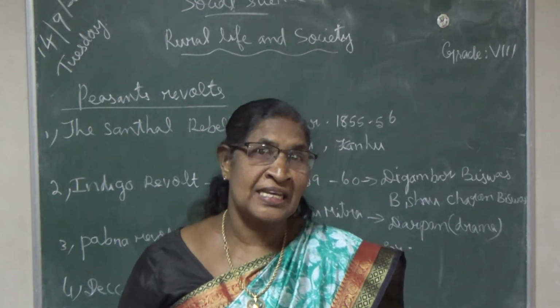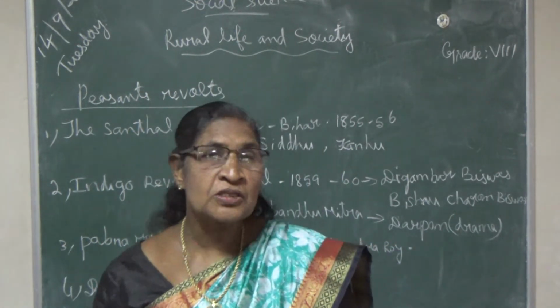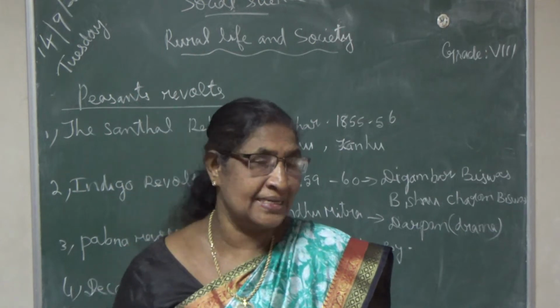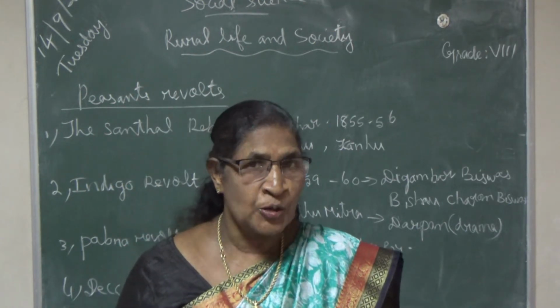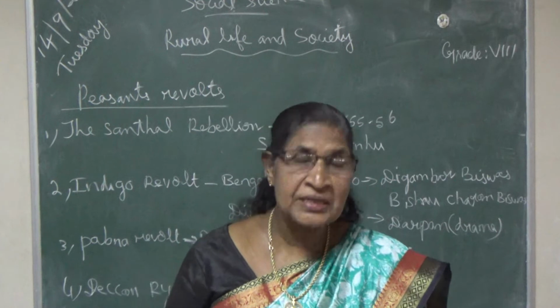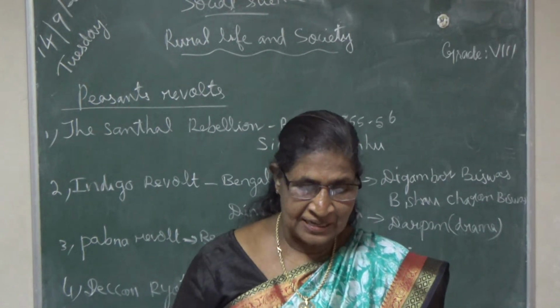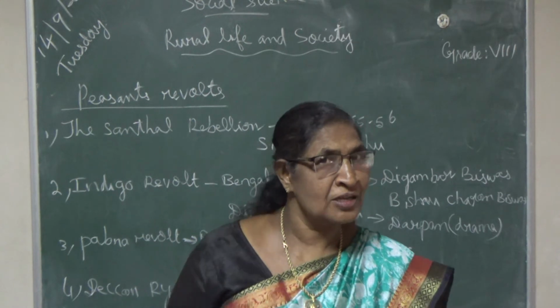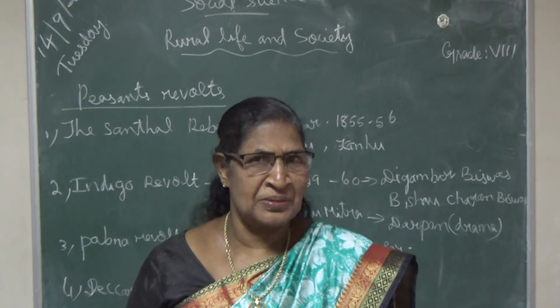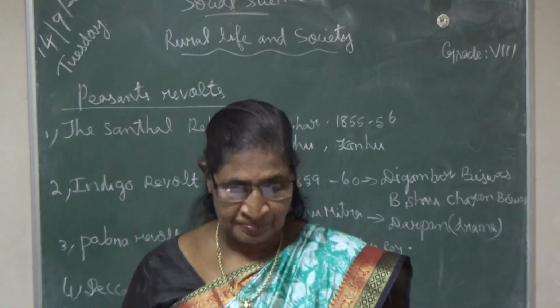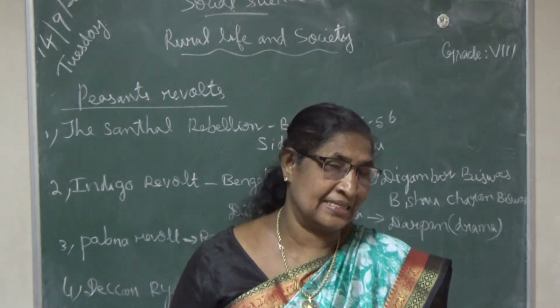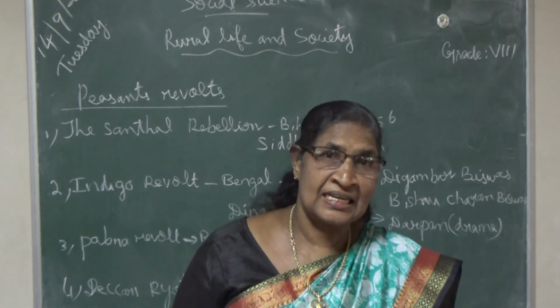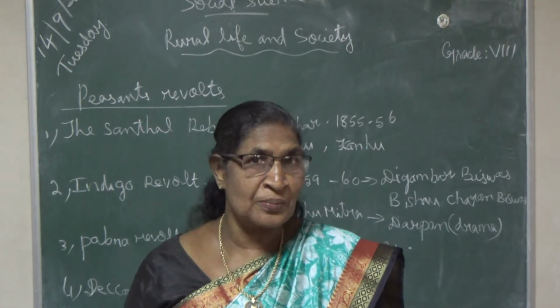They attacked the houses of the European planters, then British officers, railway engineers, zamindars and money lenders. The zamindars became luxurious, isn't it? So the zamindars, the money lenders and the railway engineers belonged to the British government.